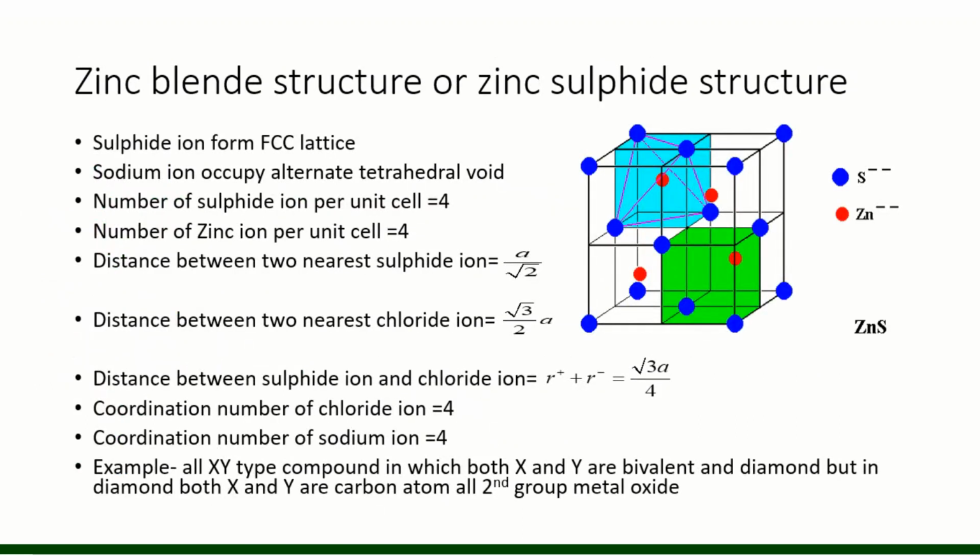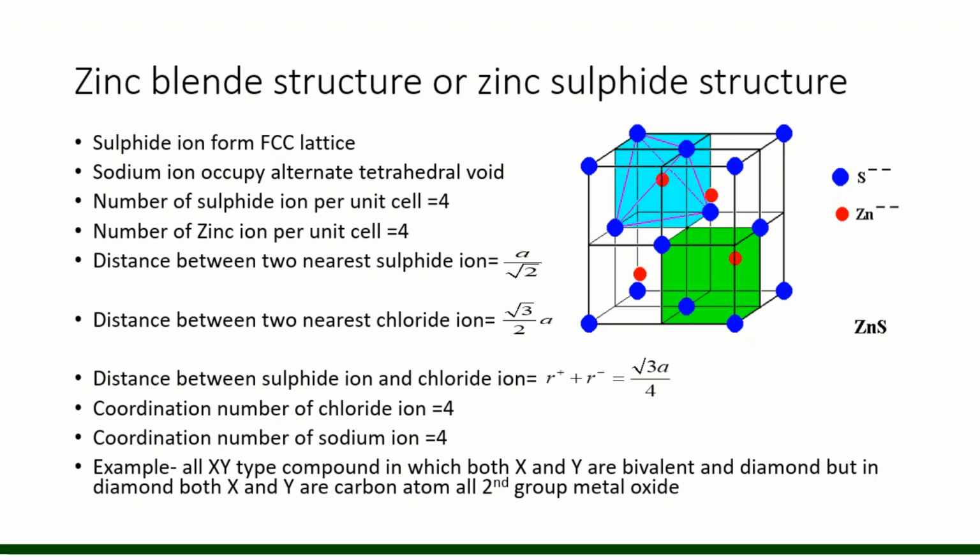Zinc blende structure or zinc sulfide structure. Here sulfide ions form an FCC lattice, and zinc ions occupy alternate tetrahedral voids. The number of sulfide ions per unit cell is 4, and the number of zinc ions per unit cell is also 4, because sulfide ions form an FCC lattice, so the number must be 4, and zinc ions occupy alternate tetrahedral voids.